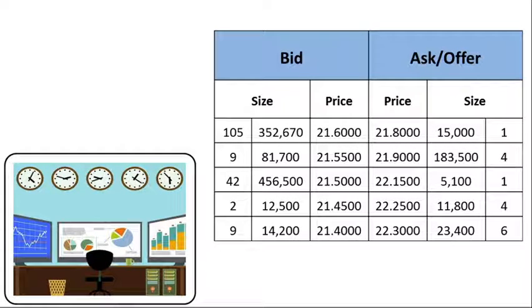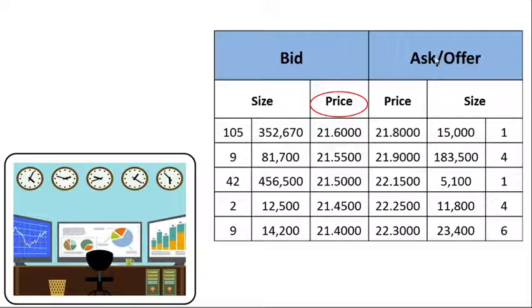At kung meron kang account sa online trading platform, pwede mong ma-encounter yung gantong table. Which means, itong size, bid size, yan yung number of individuals who want to buy a stock and the total number of shares they wish to buy. So, dito, merong 105 na individuals na gustong bumili at ang total ng gusto nilang bilhin ay 352,670 sa halagang 21 pesos and 60 centavos. So, yan yung price na willing ibayad ng mga buyer.